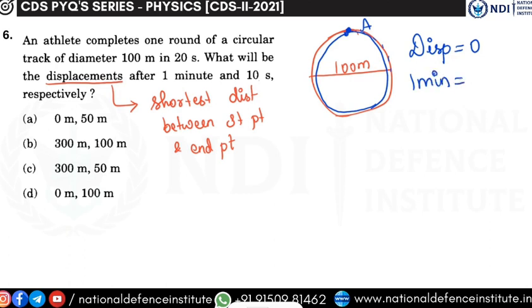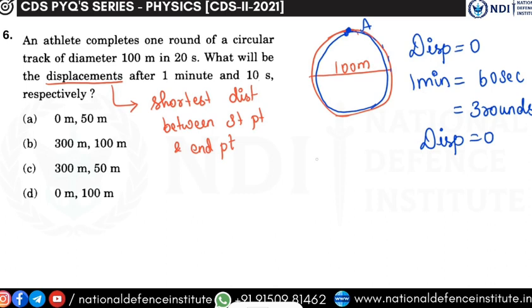What happens in 1 minute? In 1 minute there are 60 seconds. So, for every 20 seconds the athlete is completing one round. So, the athlete will complete 3 rounds in 1 minute, but the displacement still will be 0. Why? Because he is coming back to the starting point again and again. So, the displacement for 1 minute will be 0.